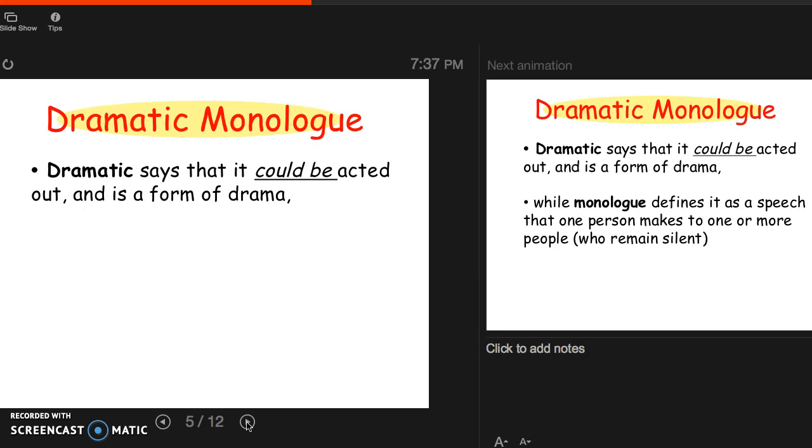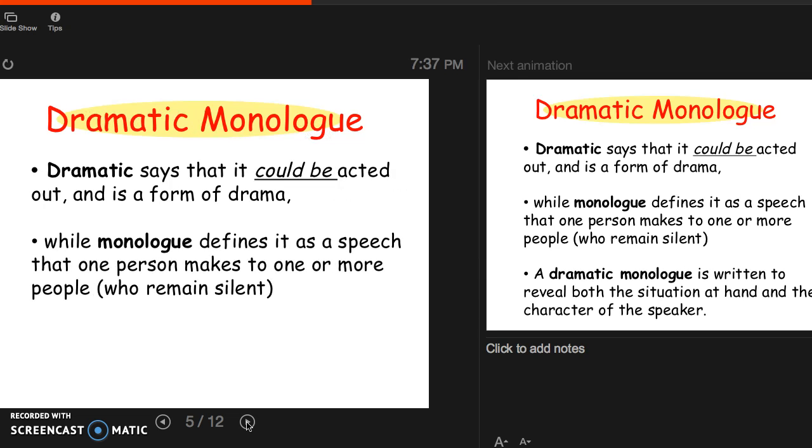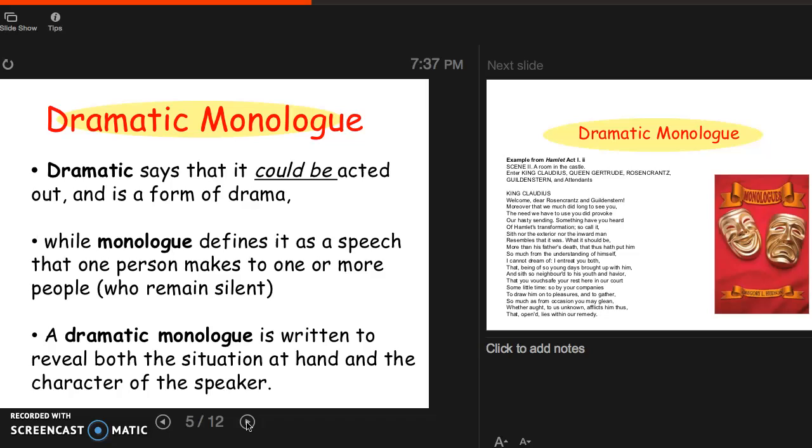So dramatic monologue. Dramatic says that it could be acted out in the form of a drama, while monologue defines it as a speech that one person makes to one or more people who remain silent. A dramatic monologue is written to reveal both the situation at hand and the character of the speaker. So that's the purpose of a dramatic monologue: to reveal the situation, what's going on in the poem or the text, but also to reveal the character of the person who's speaking.